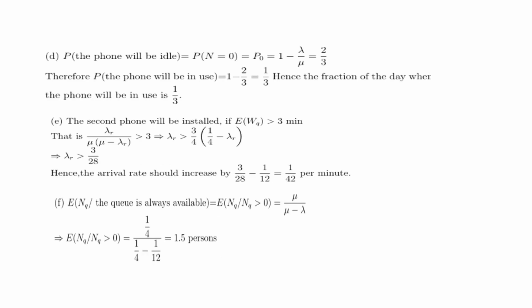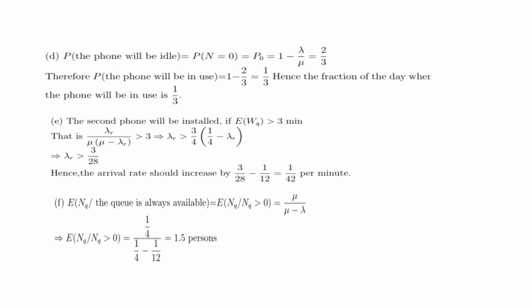D. P of the phone will be idle is equal to P of n is equal to 0, which is equal to P0, which is equal to 1 minus lambda by mu, which is equal to 2 by 3. Therefore, P of the phone will be busy is equal to 1 minus 2 by 3, which is equal to 1 by 3. Hence the fraction of the day when the phone will be in use is 1 by 3.